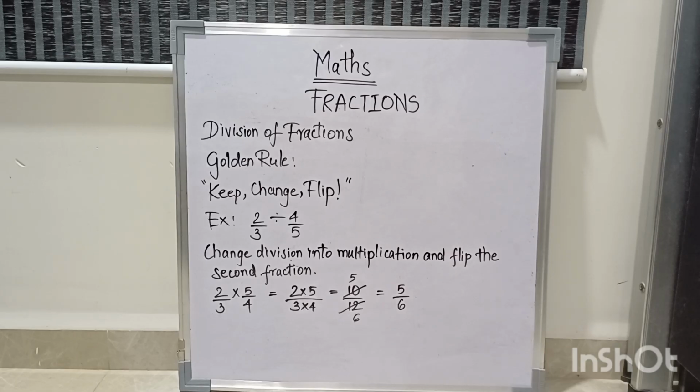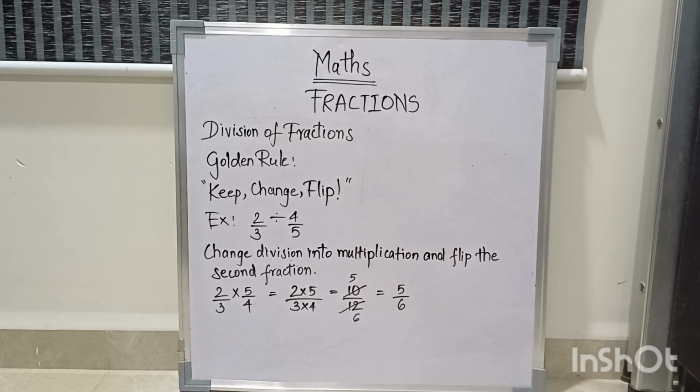Now you see below, it's 2 by 3, keep. Change is division into multiplication. Flip is 4 by 5 transformed into 5 by 4. Now you do the multiplication of fractions, numerators with numerators, denominators with denominators, and you get 10 by 12.